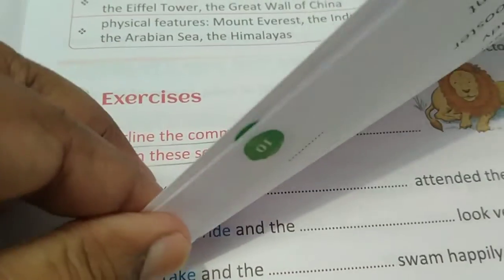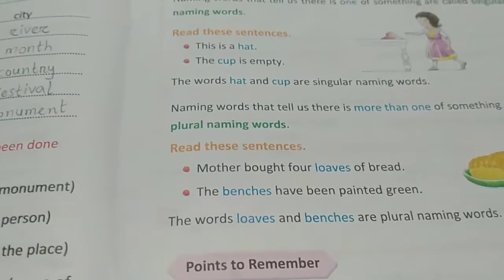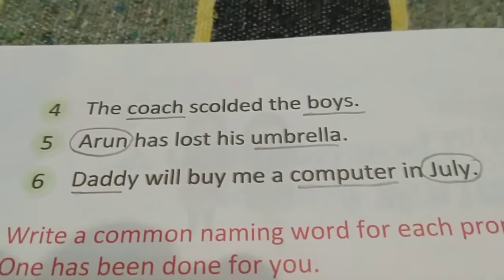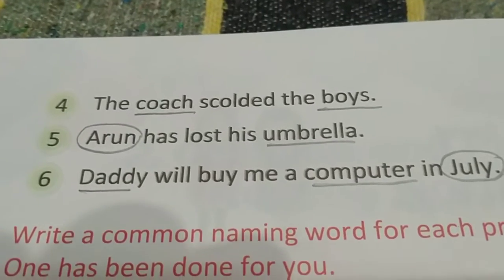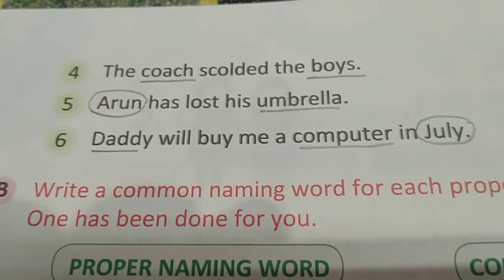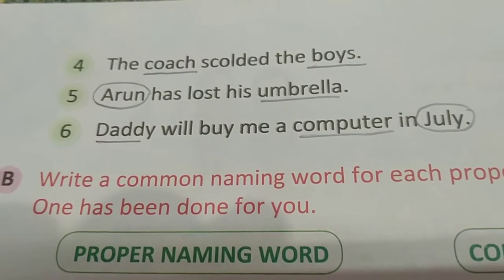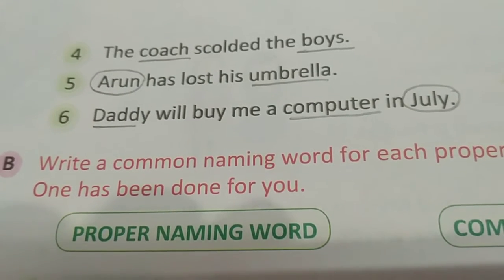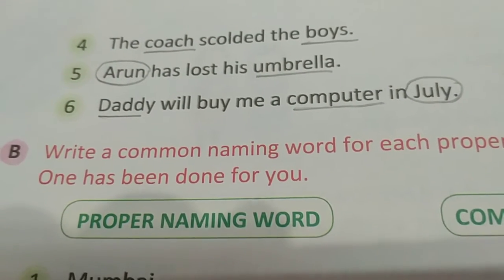Now we'll move on to the next page, page number 6. That is question number 4. The coach scolded the boys. Coach common noun, boys also common noun in this sentence. Question number 5. Arun has lost his umbrella.